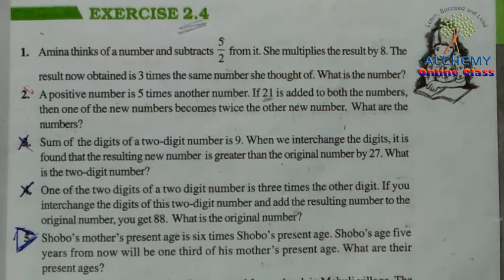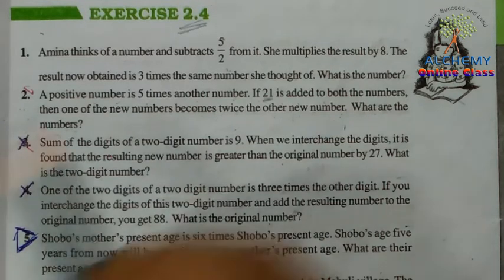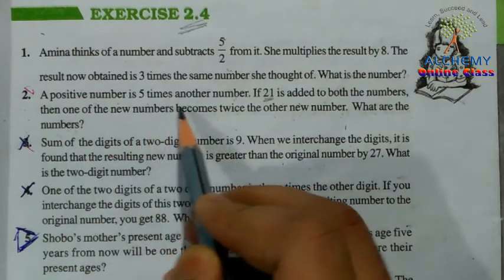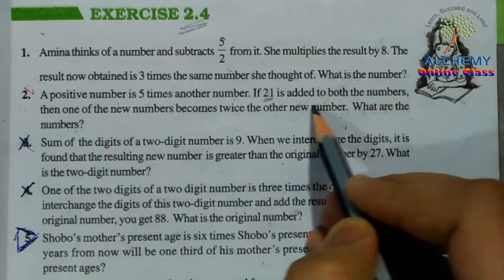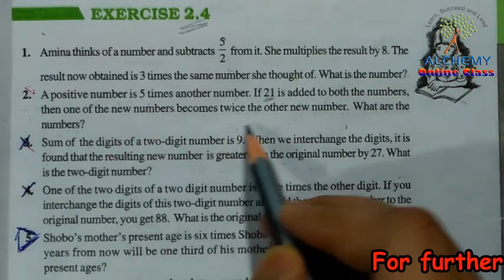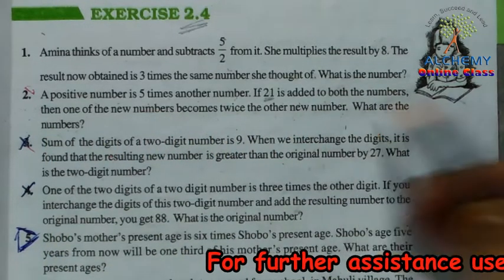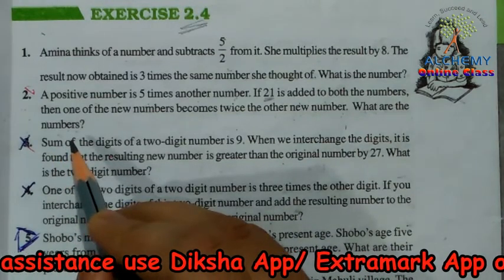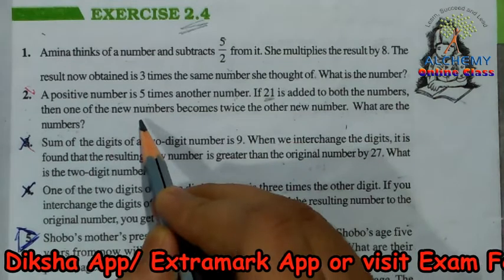Now the next question that we are going to take from exercise 2.4 is question number 2. Question number 2 is, a positive number is 5 times another number. If 21 is added to both the numbers, then one of the new numbers becomes twice the other new number. What are the numbers? Before we start to solve this question, we have to understand it properly.